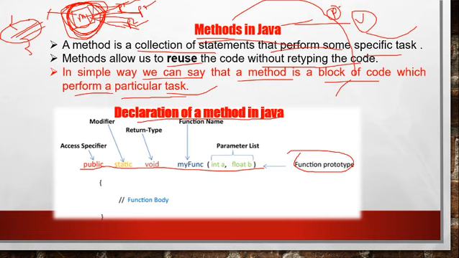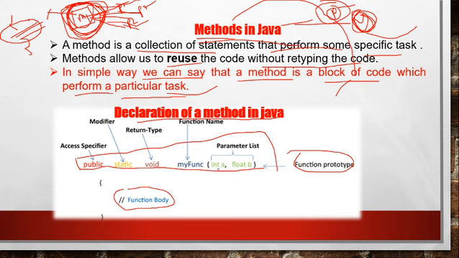We have already understood in previous videos and lectures about Math.pow and Math.sqrt. These are predefined methods. But today we are going to understand user defined methods, how the user will define a method. At the time of declaration of a method, you require these keywords, and this is the complete declaration of a method. Method means a collection or block of code. So here we will write the block of code, and this is the name of the function, and this is the return type.